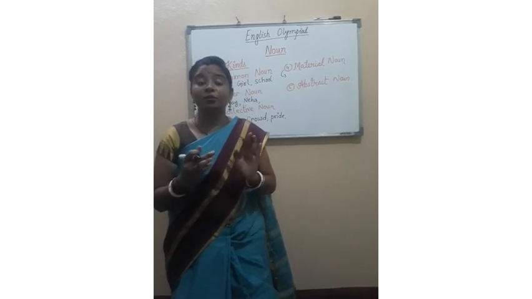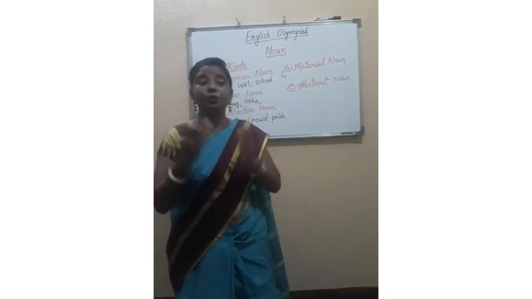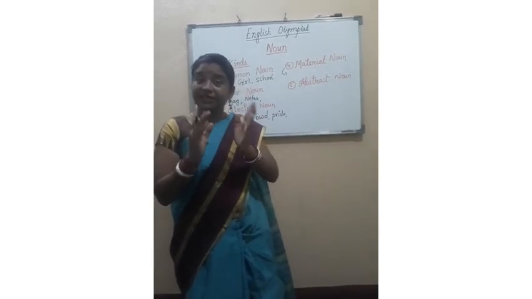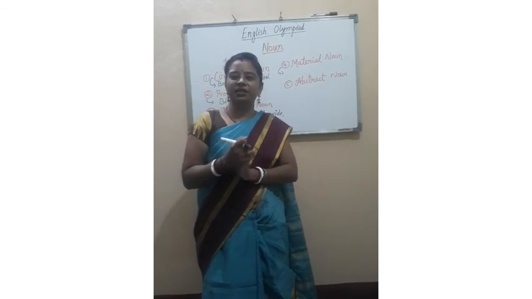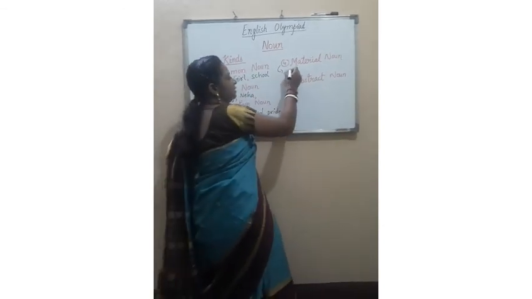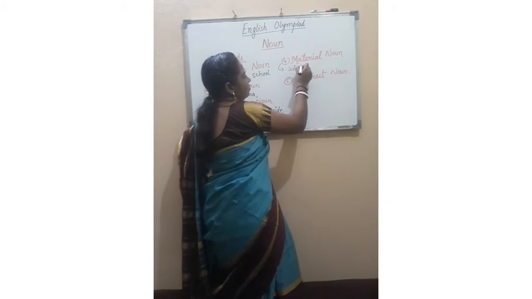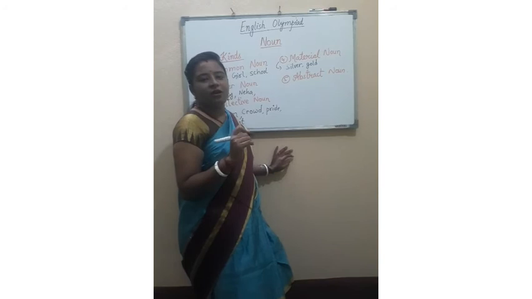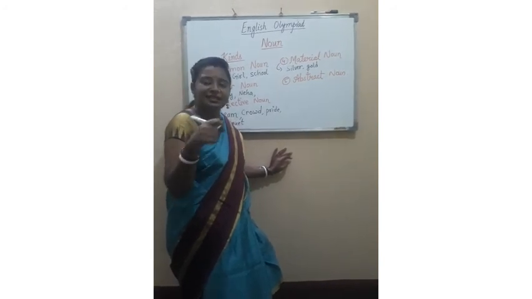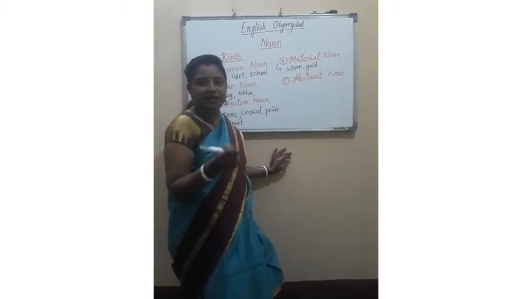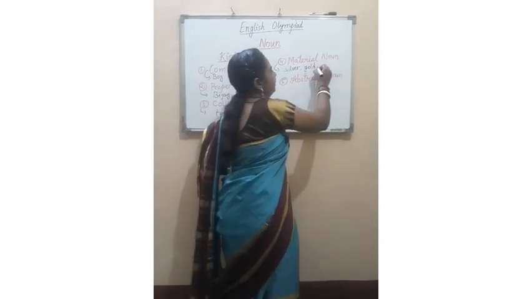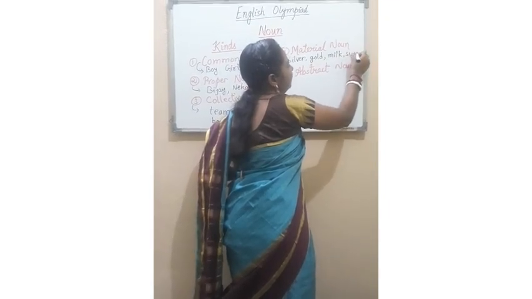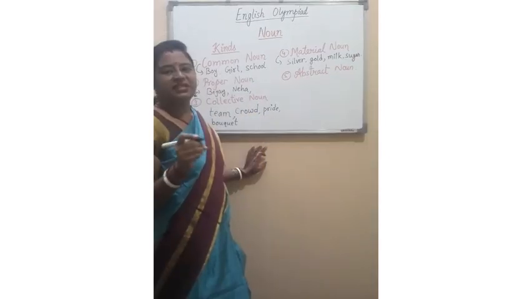Let me give you some other examples. I want an earring. Either that will be of silver or gold. So these are the materials used for making jewelries, right? Silver, gold. So I am writing these words here. Not only this, if you want to prepare tea, what are the materials you need? Sugar, milk, tea, right? So milk, sugar, these are also called material nouns.